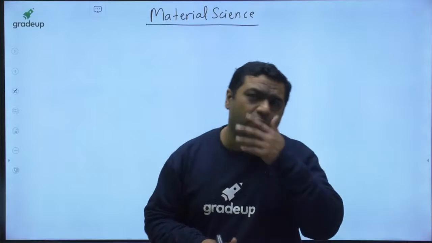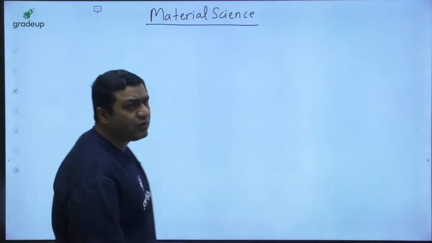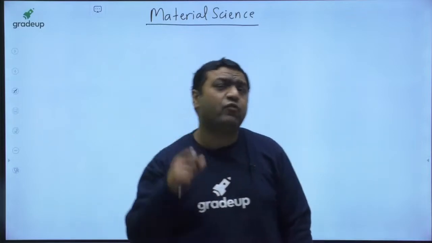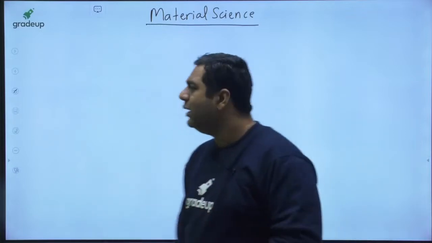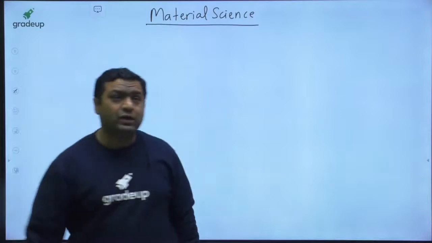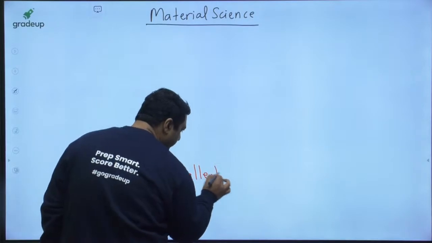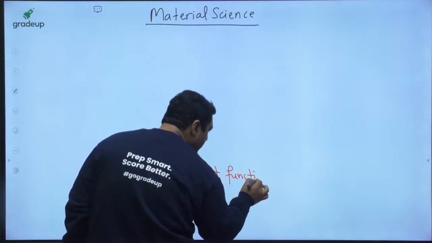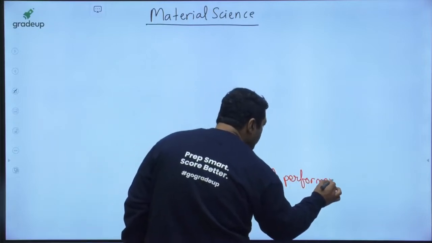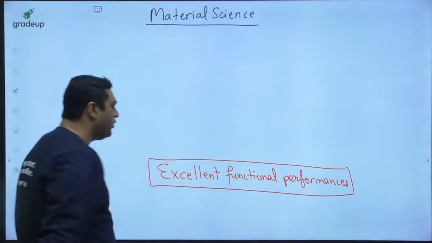Okay. So guys, we are going to start with the syllabus part now. When we are talking about the material side, the very first thing I would like to say is, what is our expectation from the materials? You guys will say, sir, excellent performance characteristics are something we are looking for in a material. So we are looking for excellent functional performances. My dear, this is something for which we are looking.